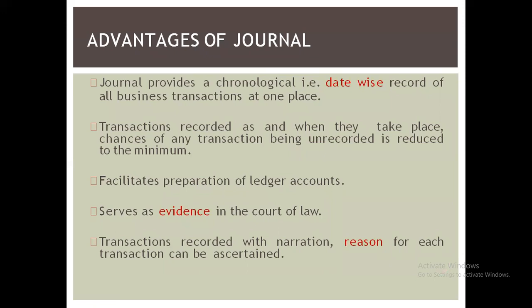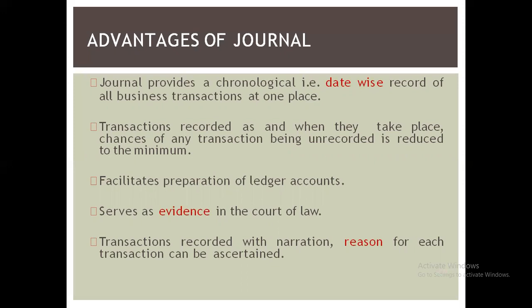It is very important that the journal has so many advantages, as human memory is not that sharp to record so many transactions in itself only. So it provides a chronological method, that is, a date-wise record of transactions. Transactions are recorded as and when they take place. Chances of any transaction being unrecorded are reduced to the minimum.